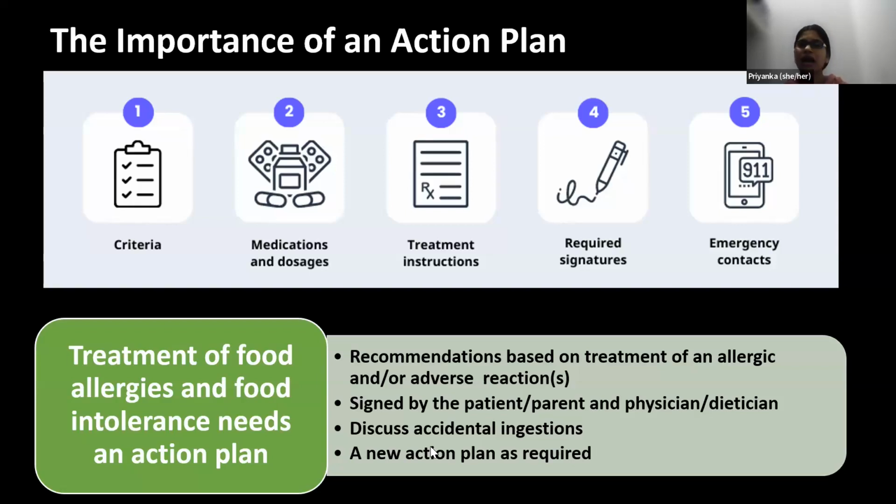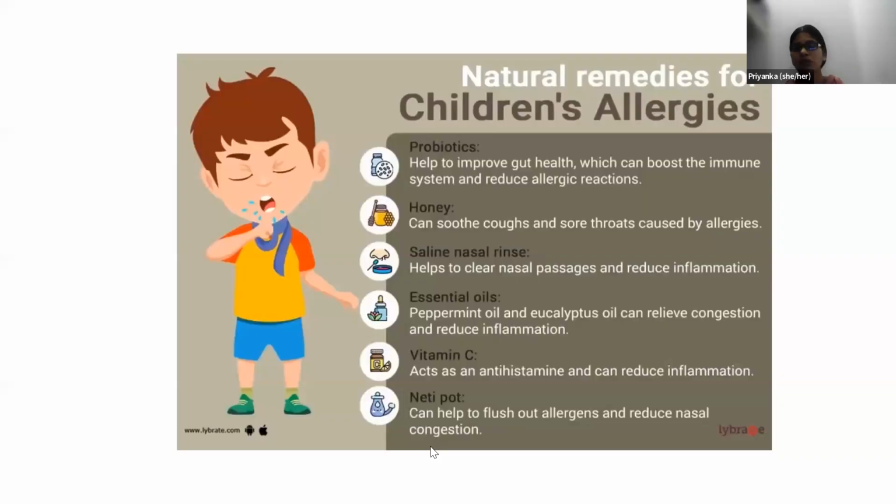Once we have the action plan ready, the next step is diet planning and diet counseling. How can a dietitian get into diet planning and diet counseling for patients suffering from food allergies and intolerances? For example, a child with allergies approaches a pediatrician, and the pediatrician asks a dietitian to plan a diet. So what important factors should be considered while planning a diet?